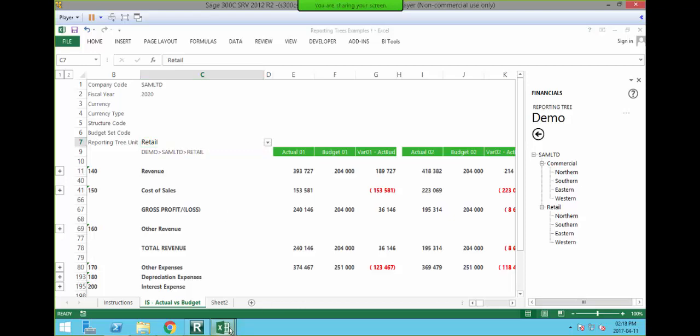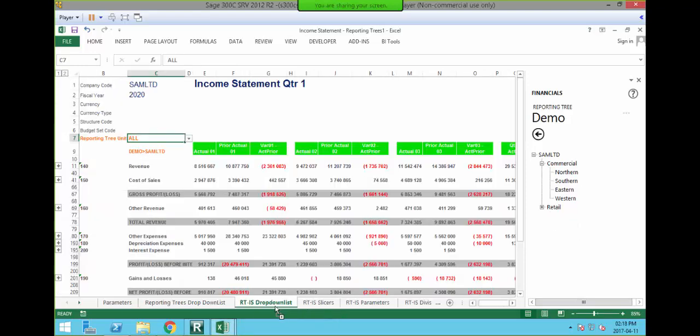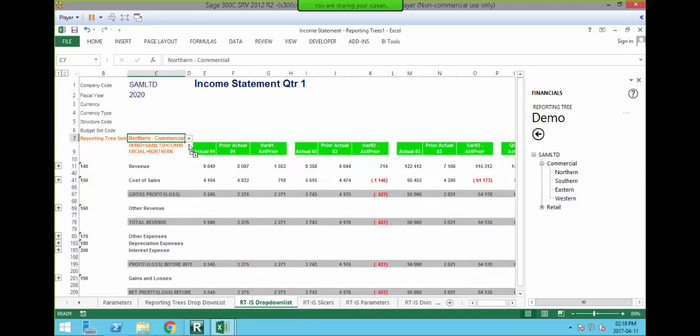The next thing I did, let's go back to my sheet, is I created, and as you can see, this is my drop down list with a bit more formatting in it that you can use. And you don't even need to show this, you could actually hide that particular cell if you need to.